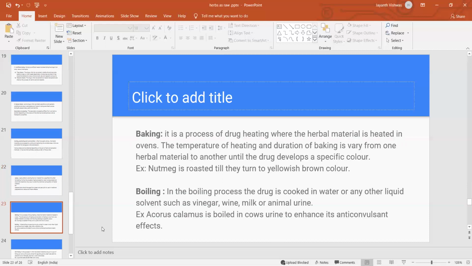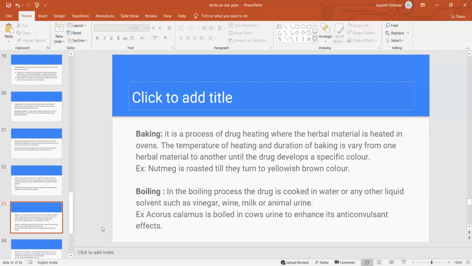So next is the baking method. It is a process of drug heating where the herbal material is heated in ovens. The temperature of heating and duration of the baking vary from one herbal material to another until the drug develops a specific color. So in the baking method, we heat the drug material in the oven and maintain a temperature range, maybe 60, 70, or 80 degrees centigrade, depending upon the type of the plant material.